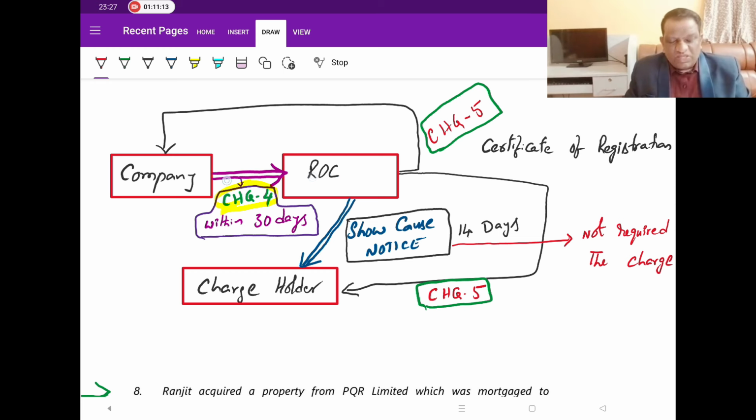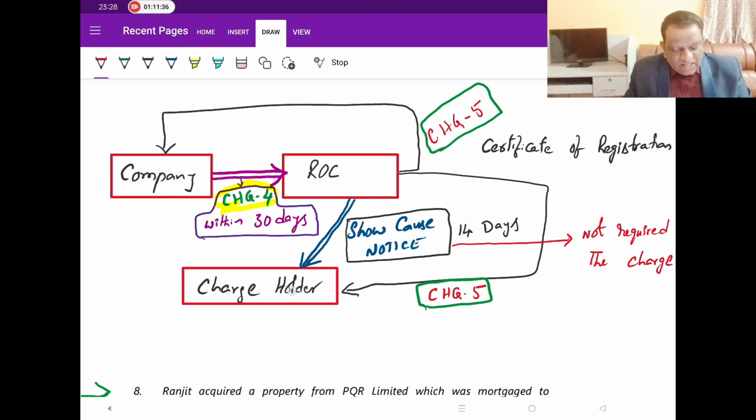But the ROC will not straight away believe you because he would be responsible to the charge holder. So therefore, the ROC is going to ask the charge holder, has he really paid you the money? Technically, the ROC is going to issue a show cause notice to the charge holder. Show cause why I should not delete it. That is why it is called a show cause notice.